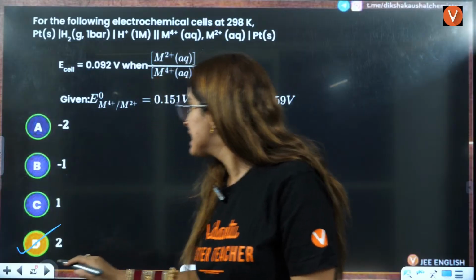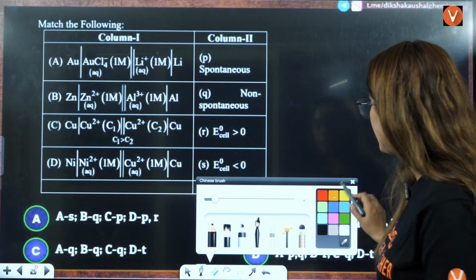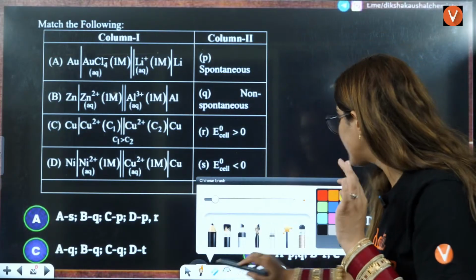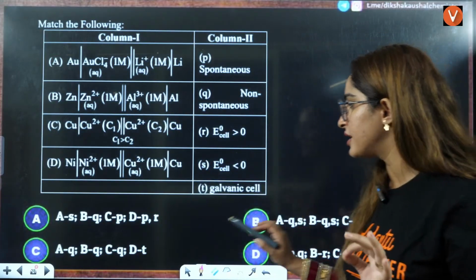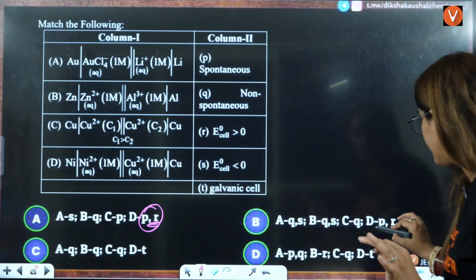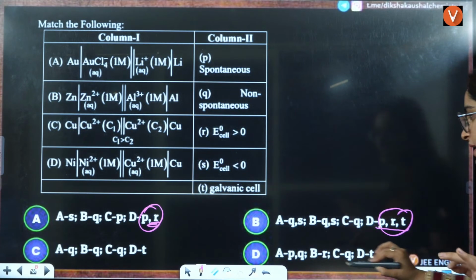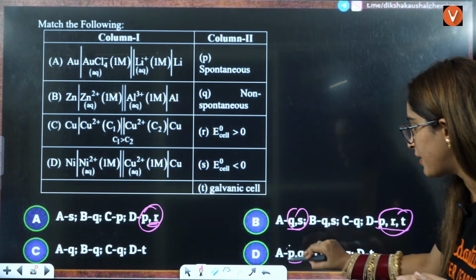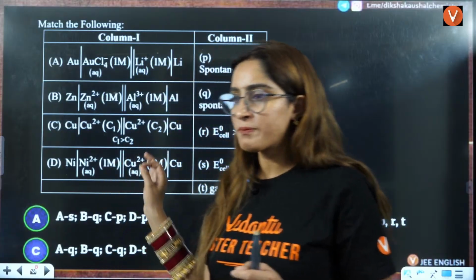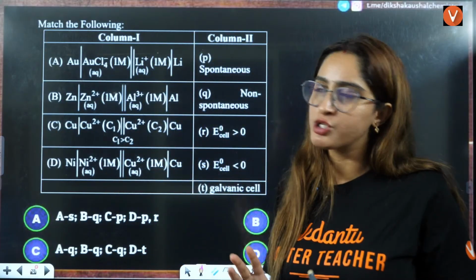Okay. Next question on your screen we have regarding match the following, right? But remember that in these kinds of questions, it's not only one match. D is PR, D is PRT, right? E is QS, A is PQ, right? So there are different, that means one option can have 2, 3 values also, right?